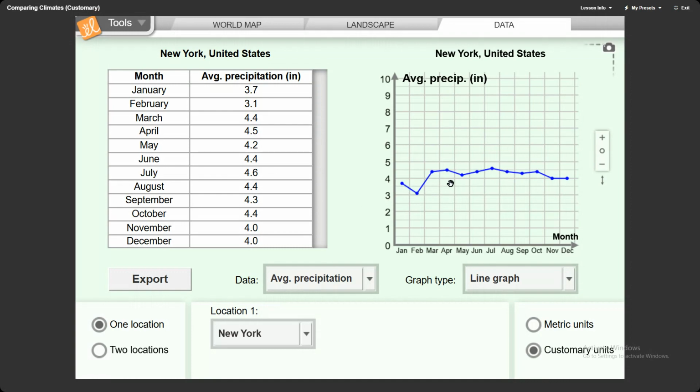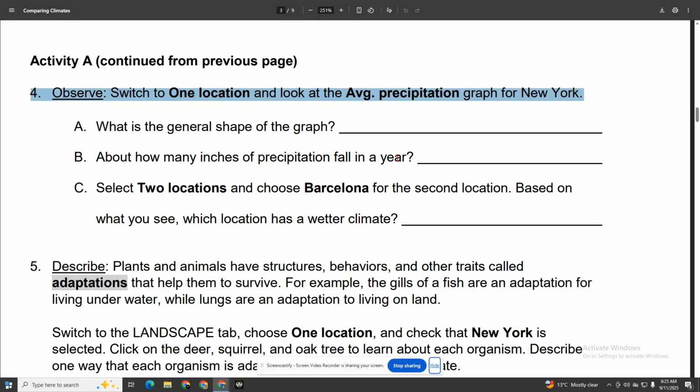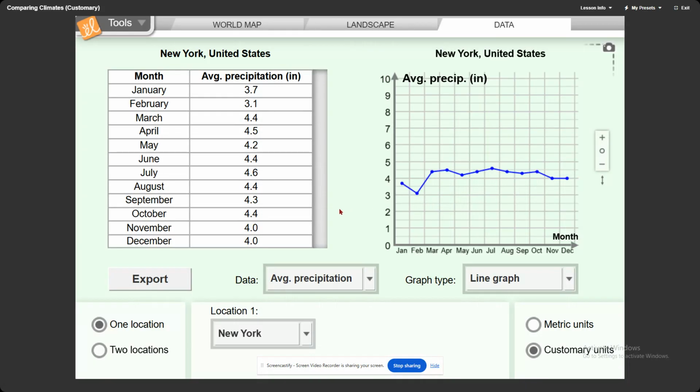Describe this graph line. Is it the same as the last one, or does it have a different look? Write your answer in number 4, the shape. About how many inches of rain fall in a year? So you go back over here and you look at about how many inches of rain fall in the year.